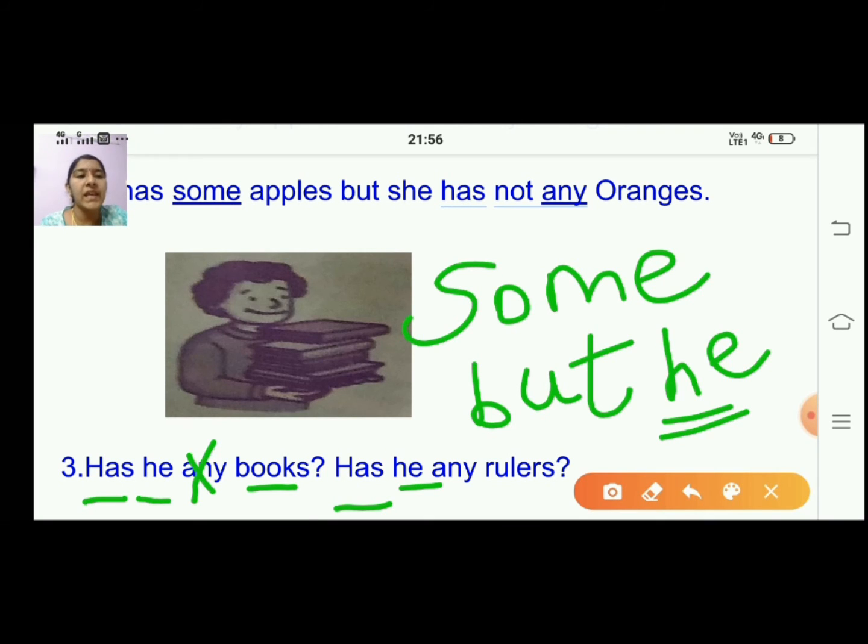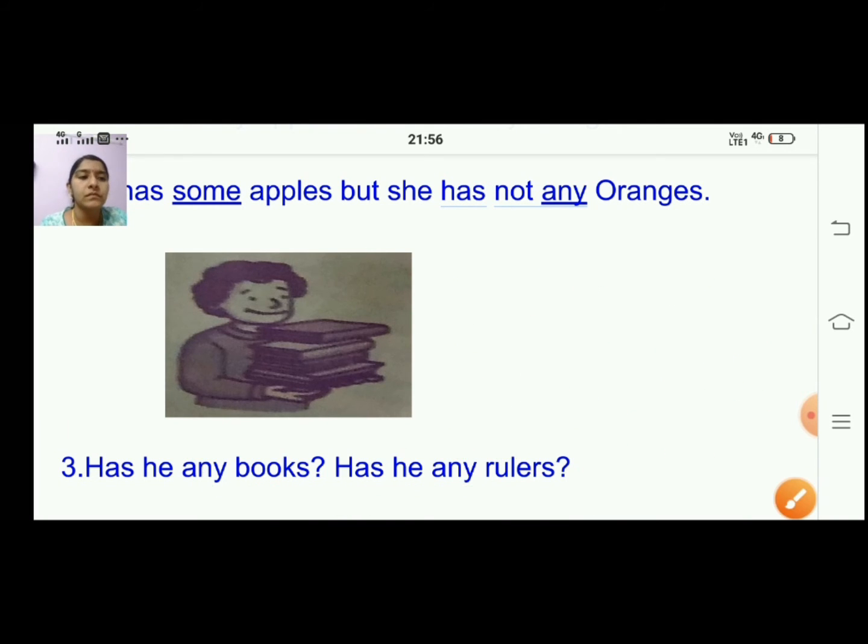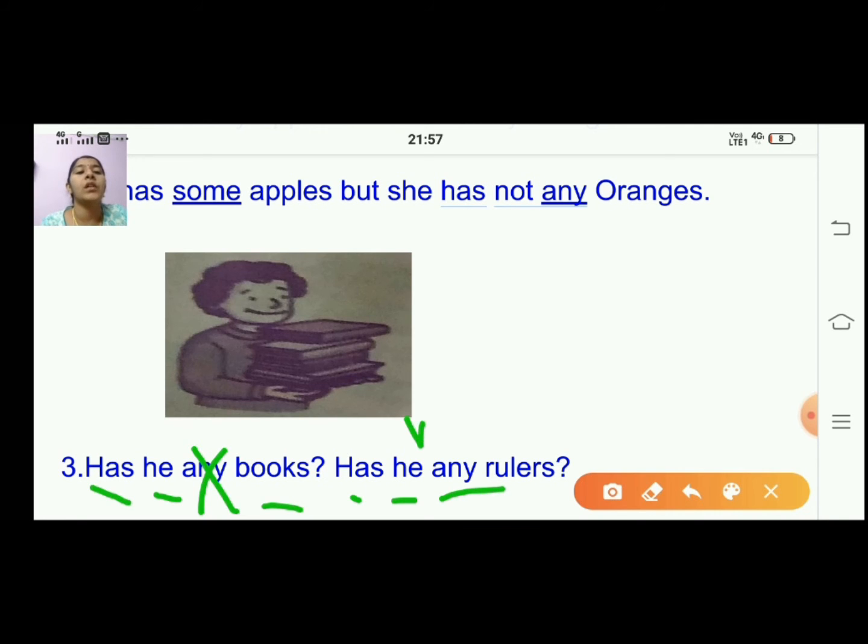But he has not any ruler, because he is not having. So you will write he has some books, but he has not any ruler. Not will come, then you will write any ruler.